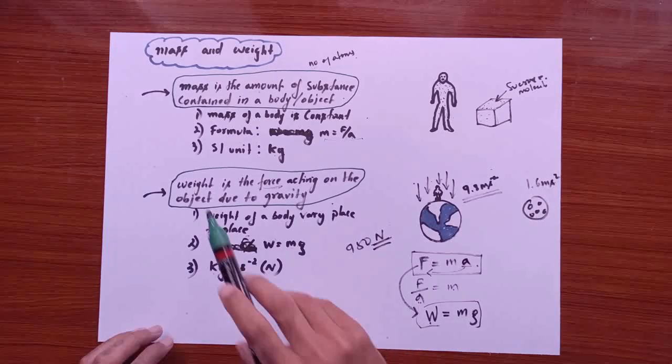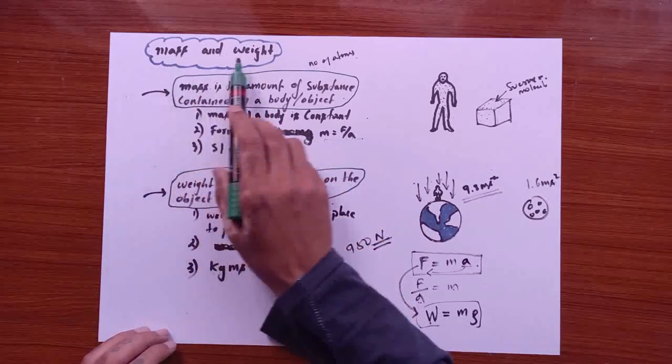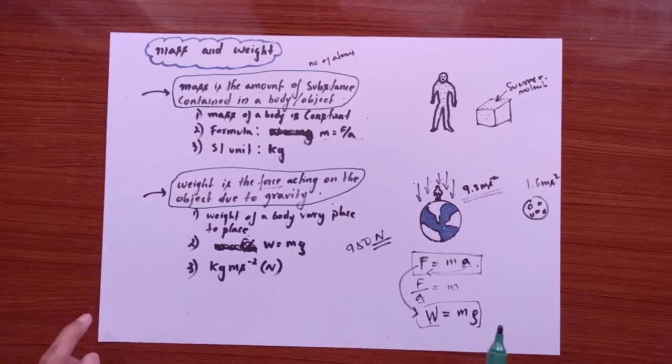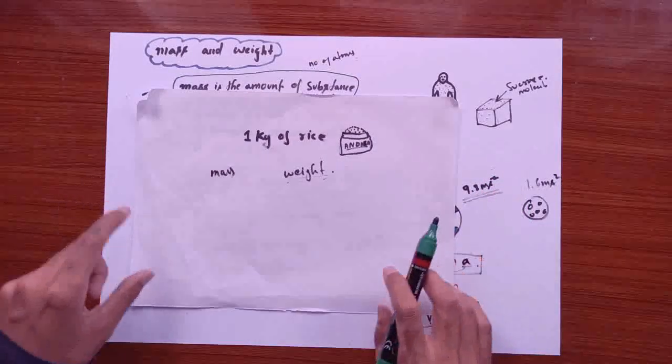In this video, let's discuss the mass and weight and get to know the difference. As you know, mass and weight are distinct terms in science, but as we speak, we assume that mass and weight are sometimes just the same. So I just want to bring you an example of how these two terms can be really confusing.